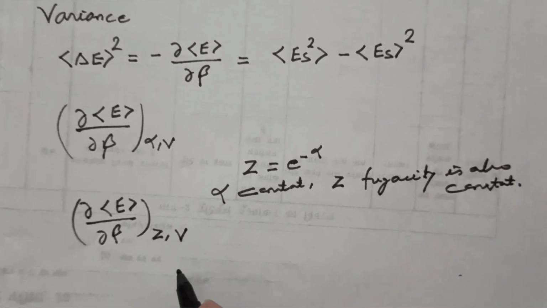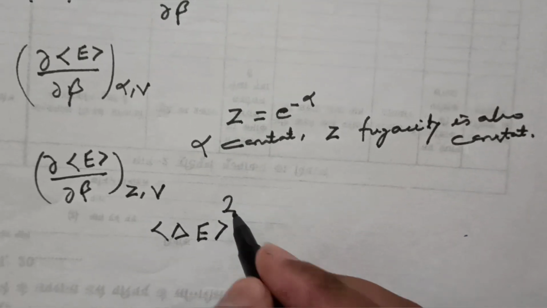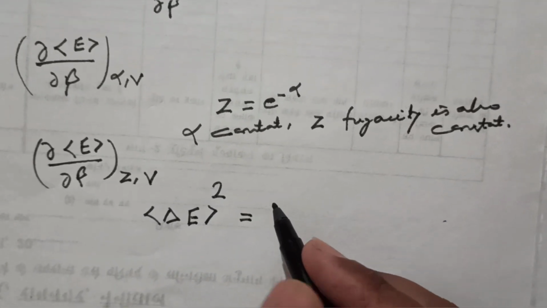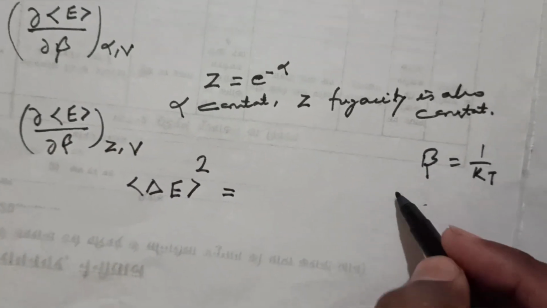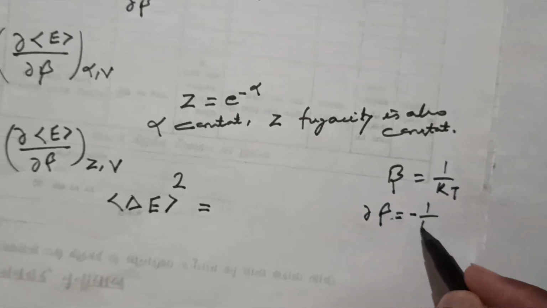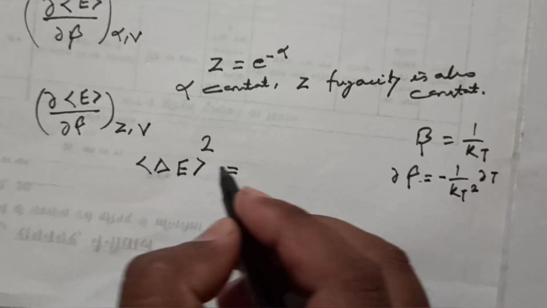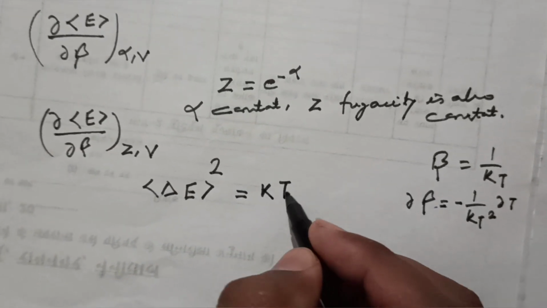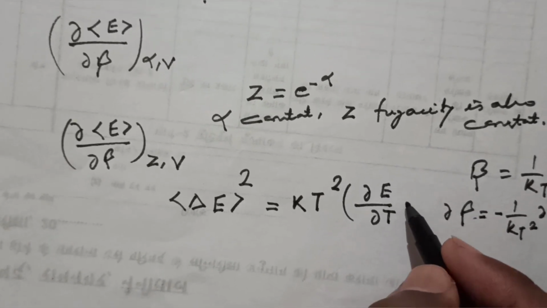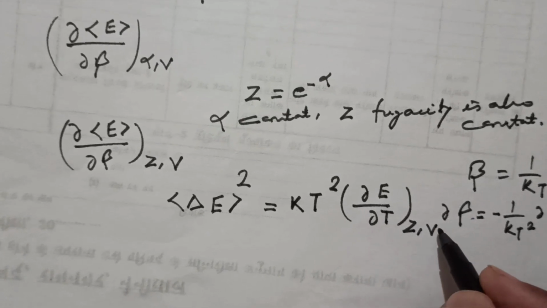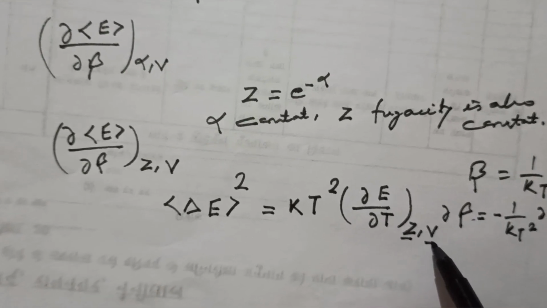So the variance, del E squared, equals, if you substitute the value of beta, you are aware that beta is 1 upon kT. If you calculate del beta, it is minus 1 upon kT squared times del T. Substituting in place of del beta, you will have the variance in energy equal to kT squared times del E upon del T, with z and V constant, because alpha is constant, so fugacity and volume are constant in this equation.